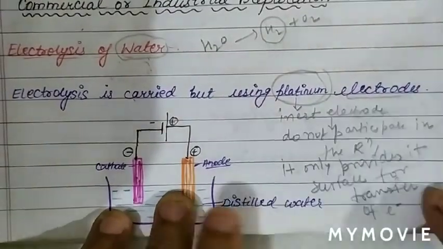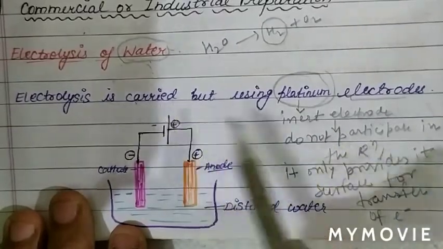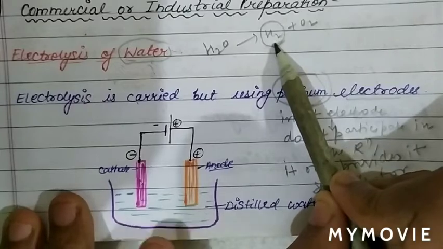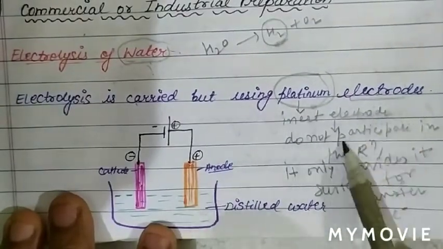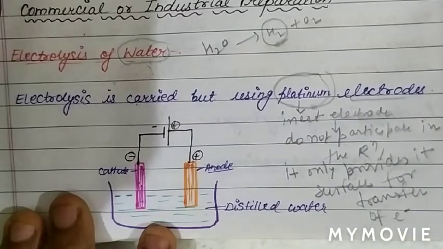So basically, electrolysis of water is carried out by using platinum electrode to obtain hydrogen on commercial scale. Platinum electrode is basically inert electrode, do not participate in the reaction. It only provides its surface for the transfer of electron.